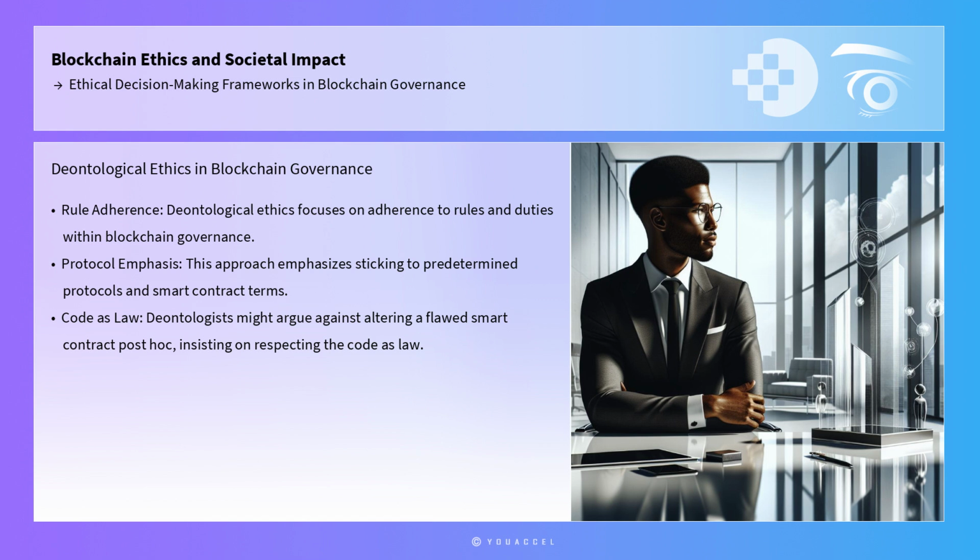Another significant framework is deontological ethics, which focuses on adherence to rules and duties. Within blockchain governance, this approach emphasizes the importance of sticking to predetermined protocols and smart contract terms. For example, if a smart contract has a flaw, a deontologist might argue against any intervention that alters the contract's execution post hoc, insisting on respecting the code as law. This approach underscores the need for robust, transparent, and fair rule-setting processes in blockchain governance to prevent ethical quandaries down the line.